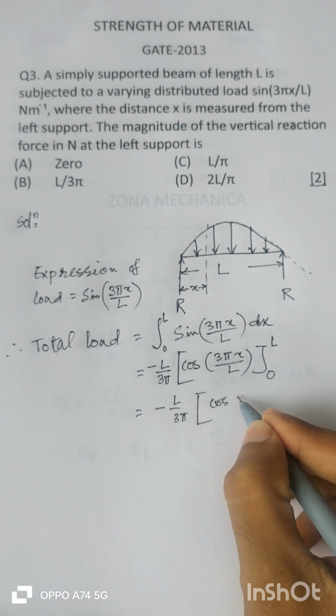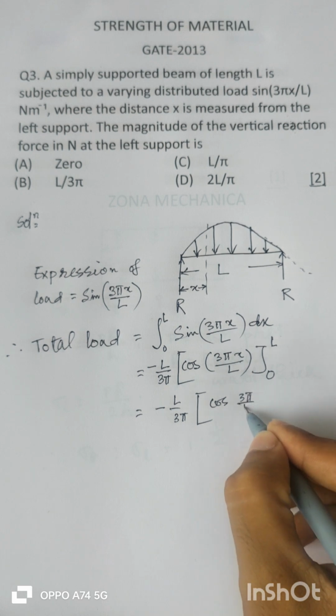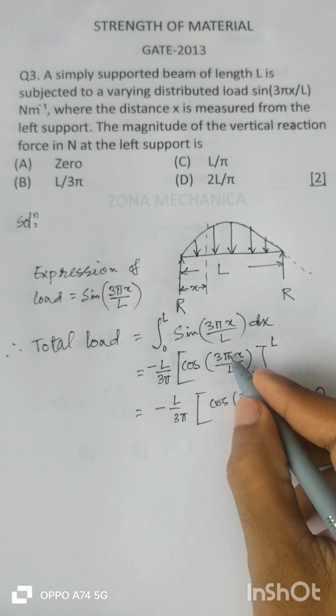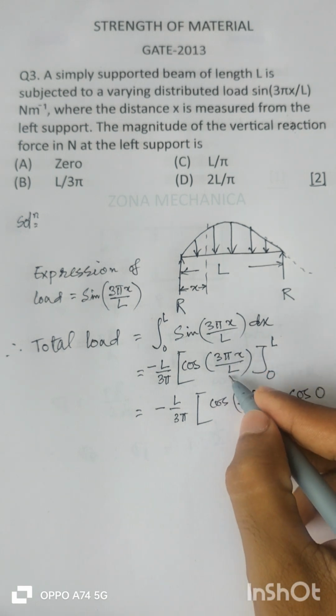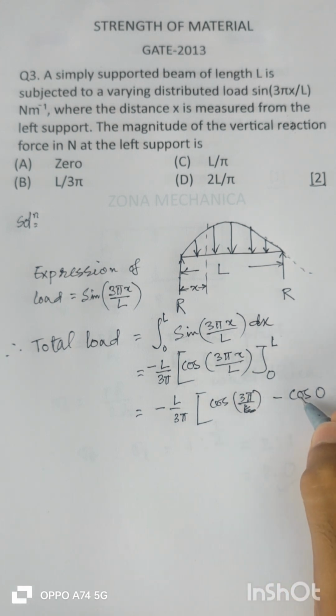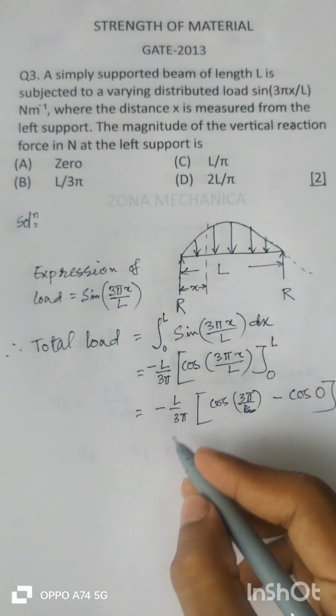This is cos of 3 pi L by L, that is cos of 3 pi, minus cos of 0.